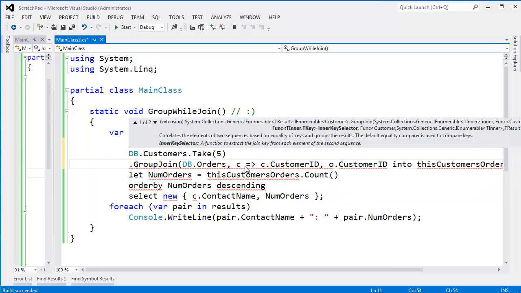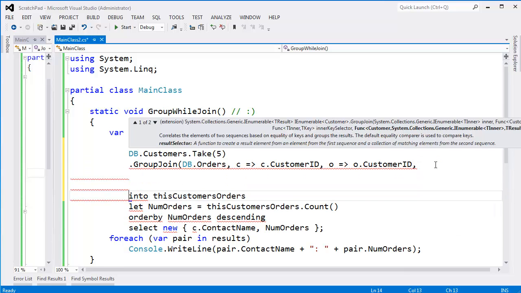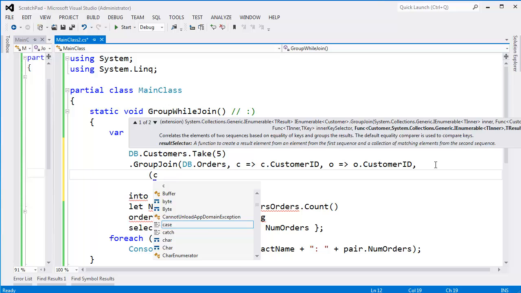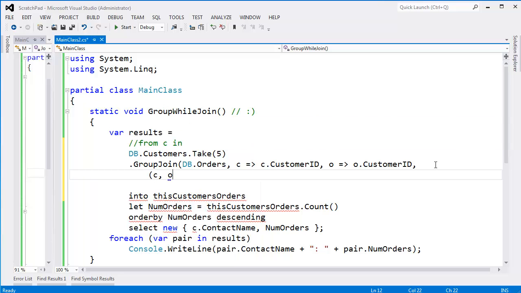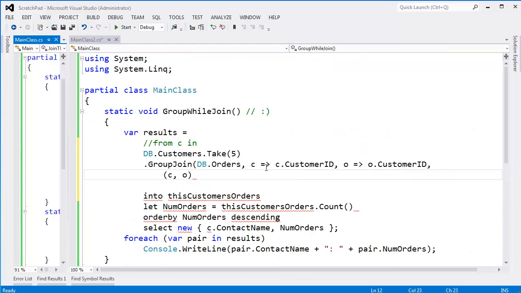Equals, okay, well, we introduced O, like so. O.customerID. And then we have this into. And this is where it gets a little interesting. Let me drop a comma there, and come back up here. And again, we get our C and we get our O, but instead of getting one O, recall before we got our C and our O, with a group join, instead of getting just a C and an O, we get the C, or the customer, with all of that customer's orders.